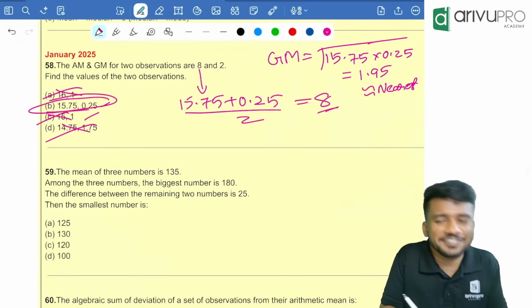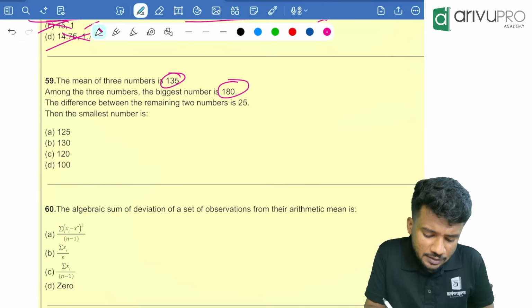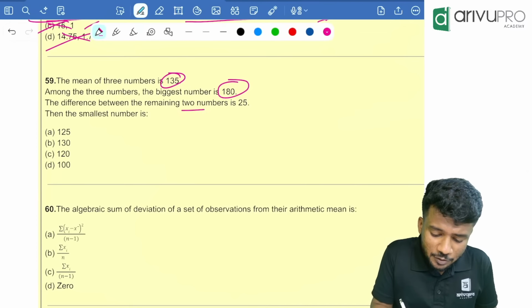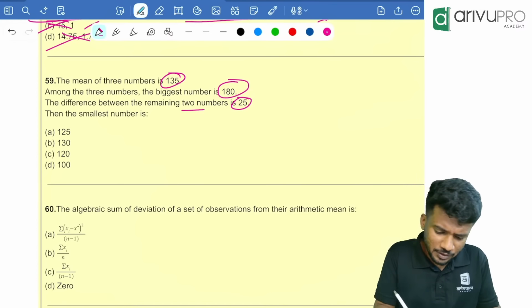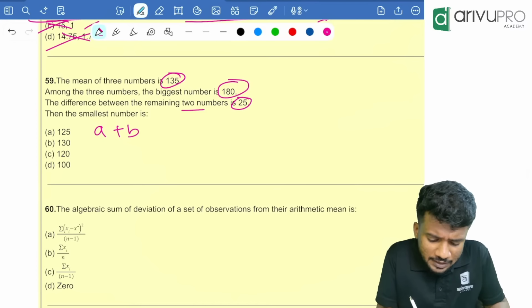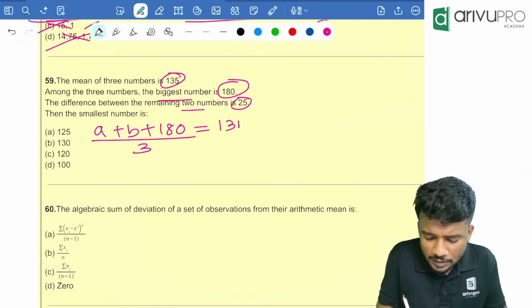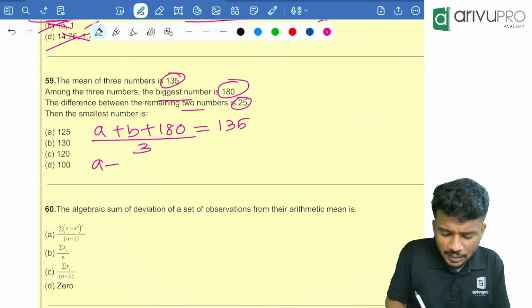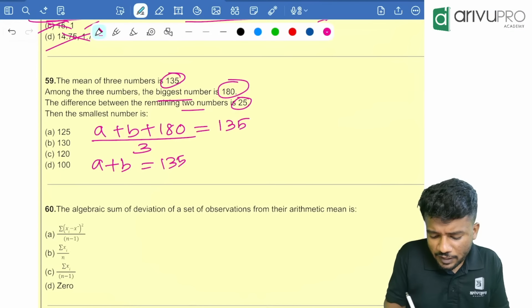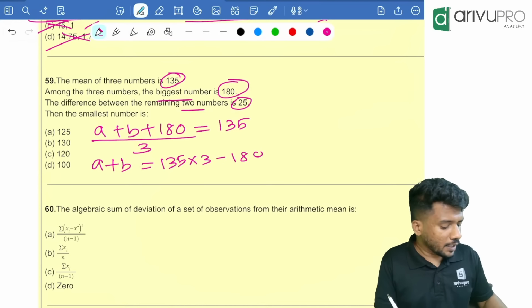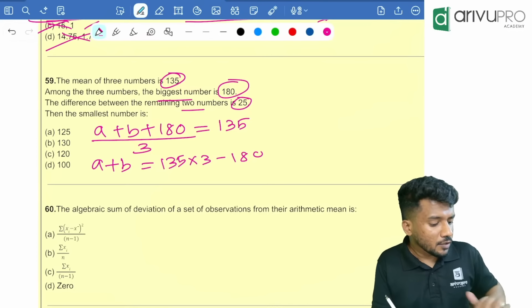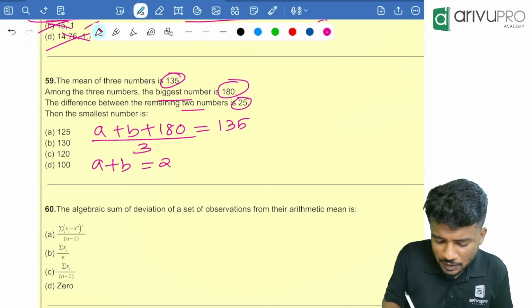Got it? Next one. The mean of 3 observations or 3 numbers is 135. Among the 3 numbers, the biggest is 180. The difference between the remaining 2 numbers is 25. And the smallest number is how much is the question. People, if there are 3 numbers, let it be A, B, and they are telling the biggest number is 180. A plus B plus 180 divided by 3 is equal to how much? 135. Now cross multiply this. From that A plus B is equal to 135 into 3 minus 180, which is equal to 225.